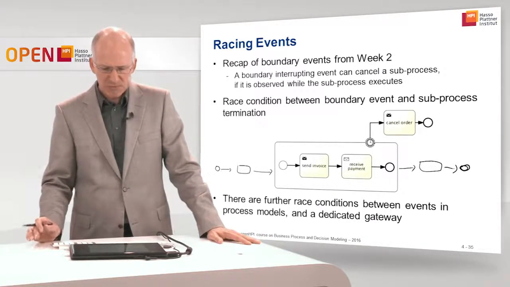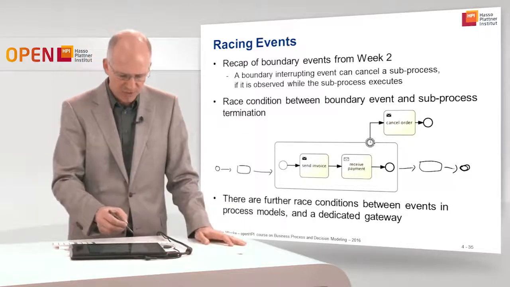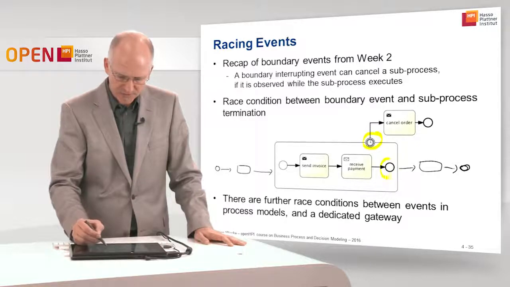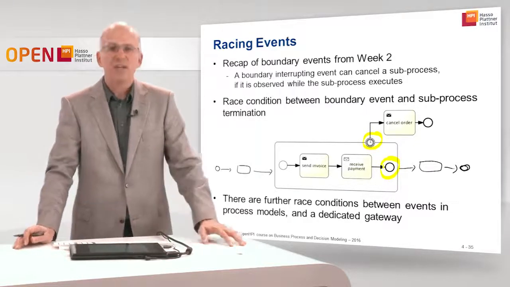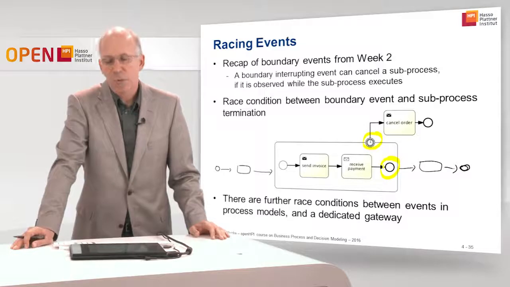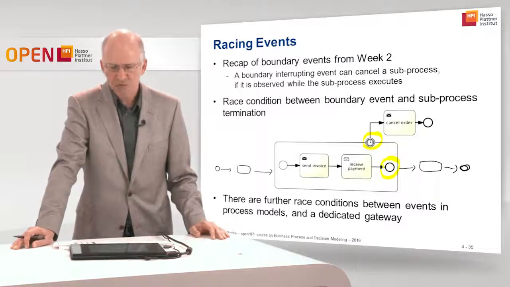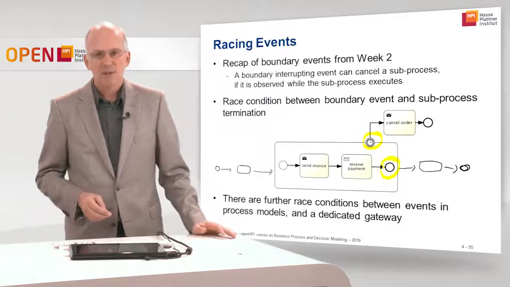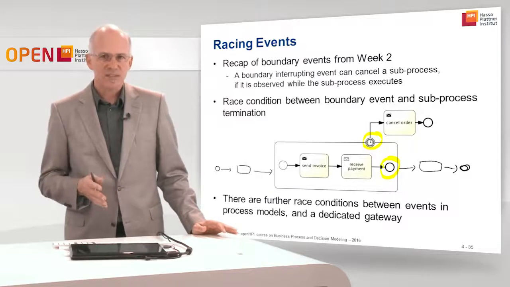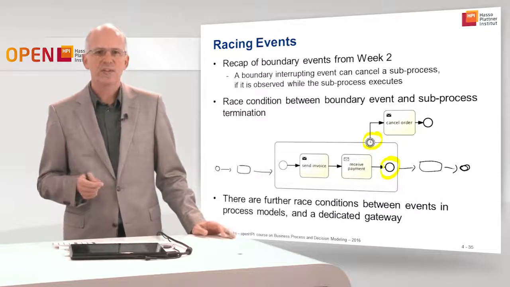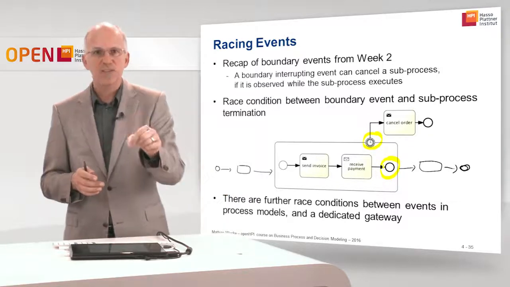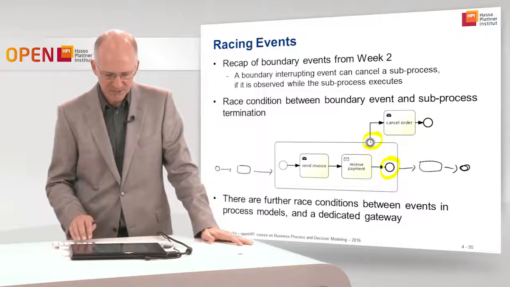And then we have two events that race against each other. Which are the two events? Well, that's one event and that's the other event. If the timer event wins, then the cancel order activity occurs. If the end event wins, then the process terminates normally. This is a typical example of a race condition. There are two events that can happen in the same interval. The one that happens first wins and decides on the process flow afterwards.